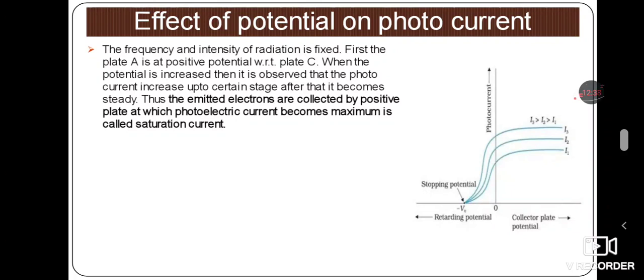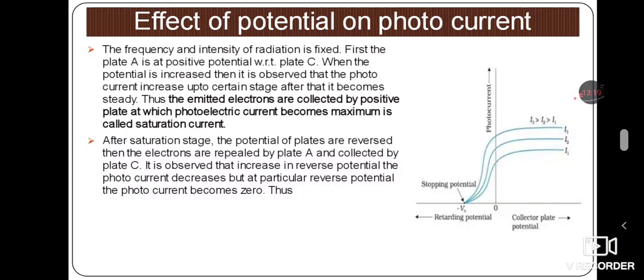Suppose you are now giving a 2 volt potential. At that time the current goes on increasing, making it 3 volt, 4 volt, like that. The current reaches up to a certain value, say 30 microampere. After 30 microampere, again you increase the potential, like 4 volt, 5 volt. Yes, of course the potential goes on increasing, but the current has already reached its maximum value, that is the saturation. So once it reaches its maximum value, the current is not going to increase further.